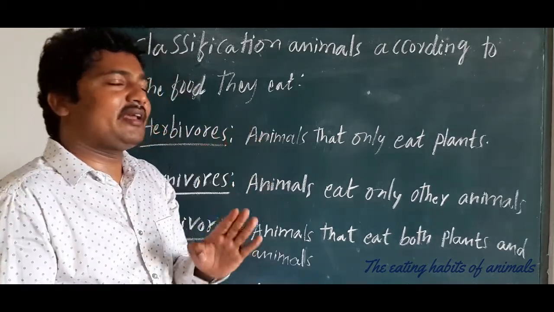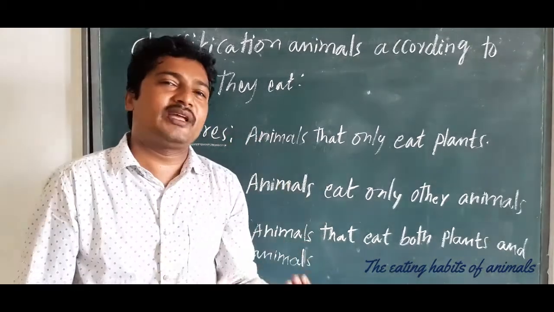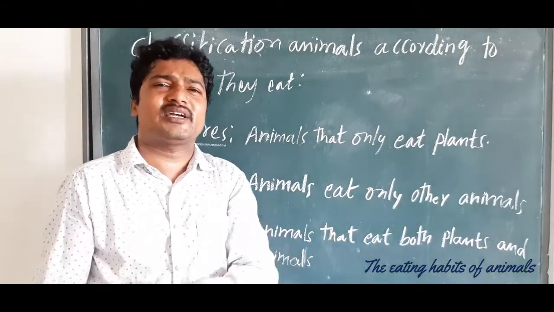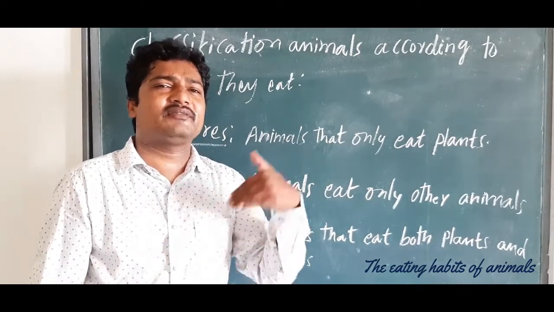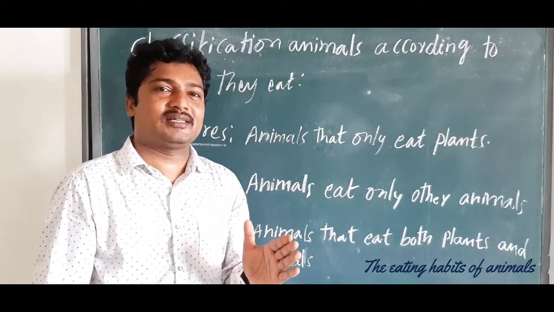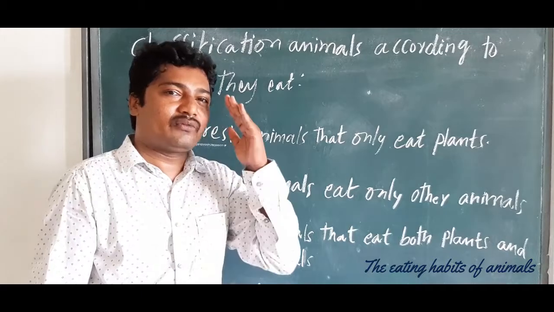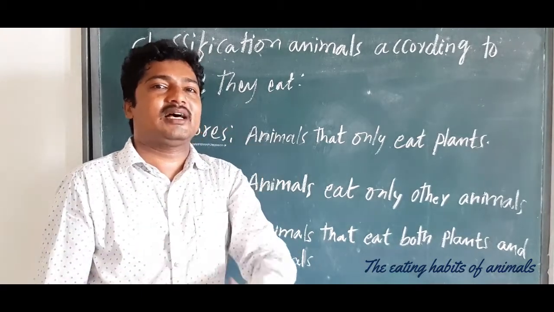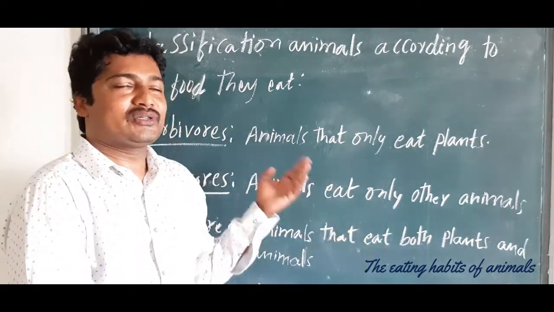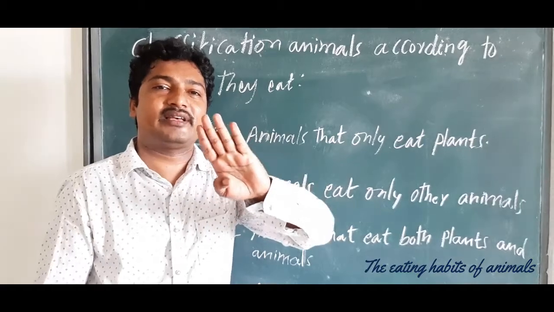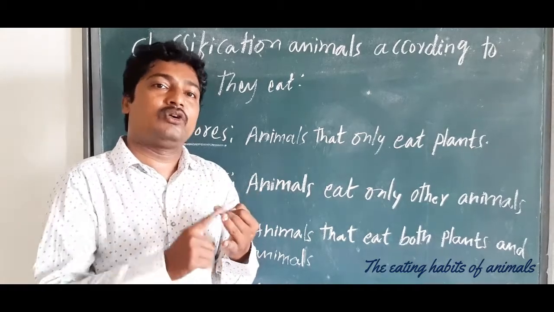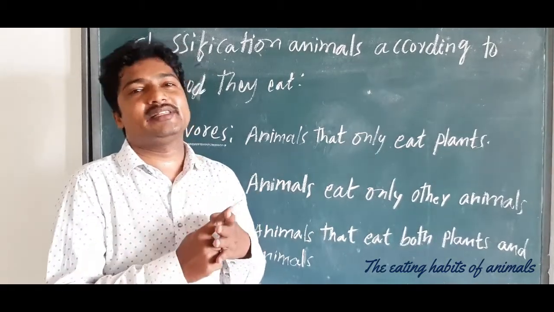We already discussed this in the previous classes. Children, it's really amazing: whatever you studied in the 4th class and 5th class, everything is coming again. I have said many times, it is a cycling process. If you understood the previous, lower classes, you can definitely do this easily. So the major classification is 4 types: herbivores, carnivores, omnivores, and scavengers.